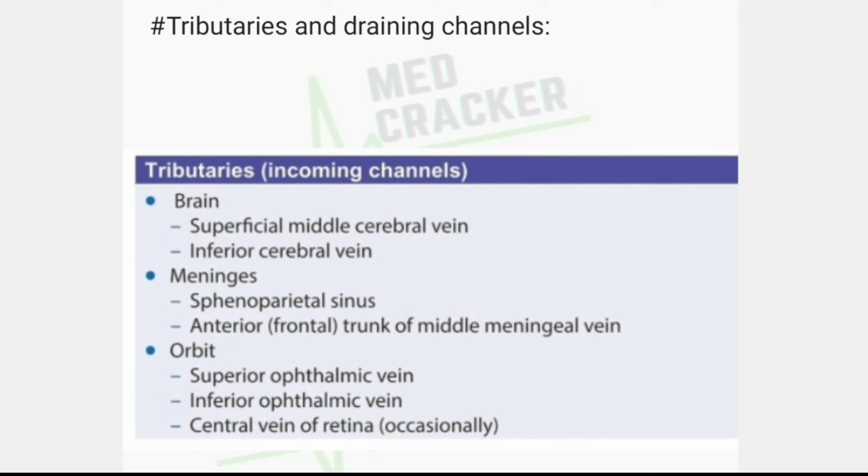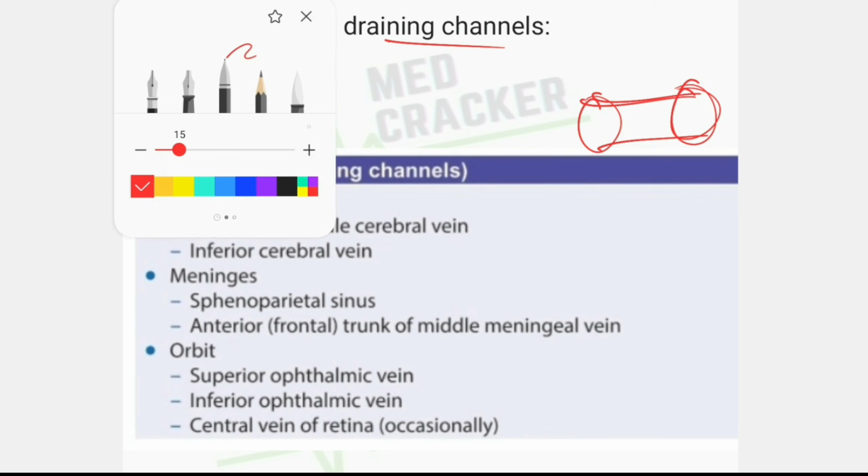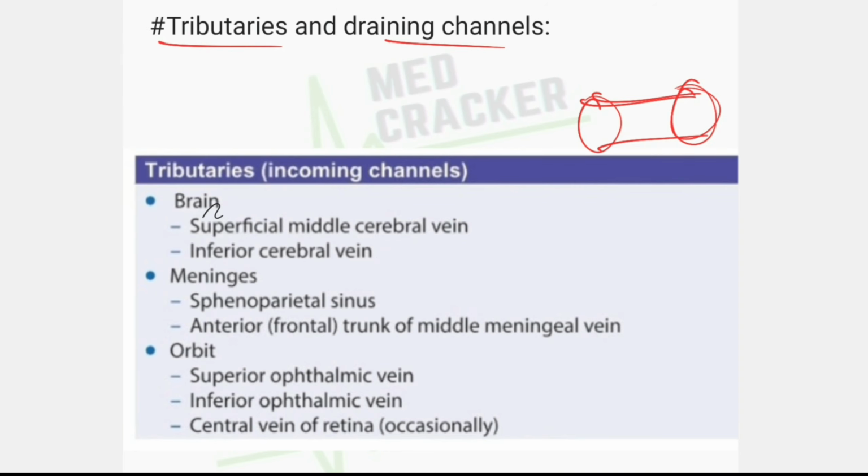Talking about tributaries and draining channels. Suppose this is the cavernous sinus here. The tributaries, that is incoming channels into the cavernous sinus, are from the brain, orbit and meninges.